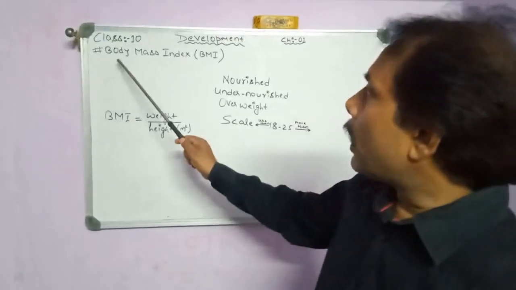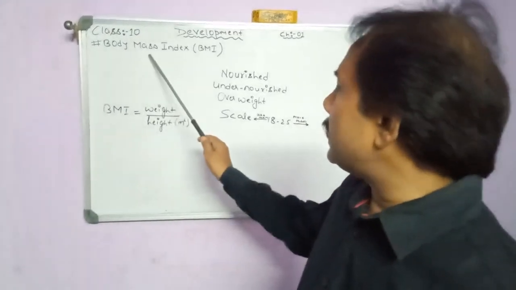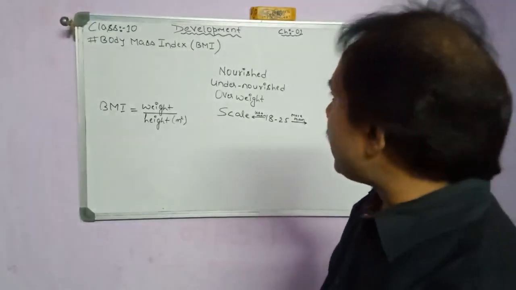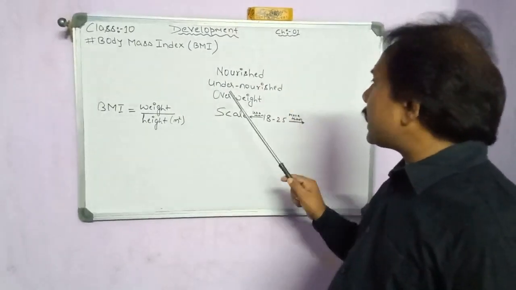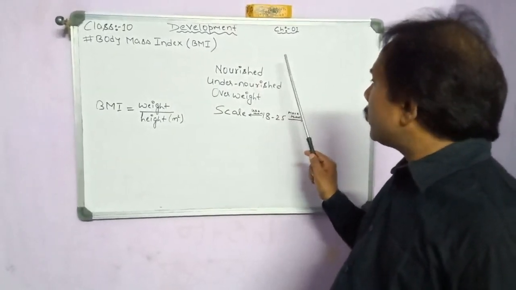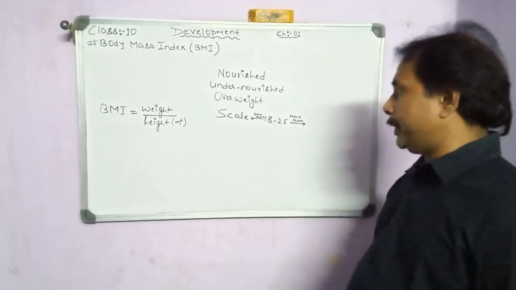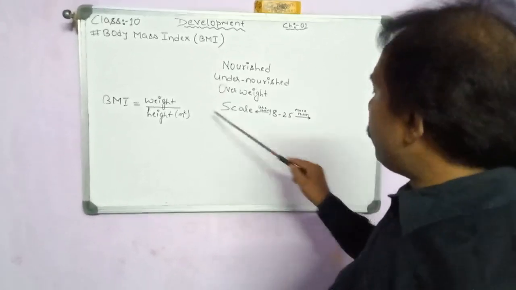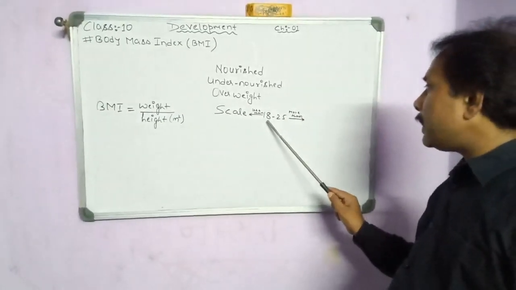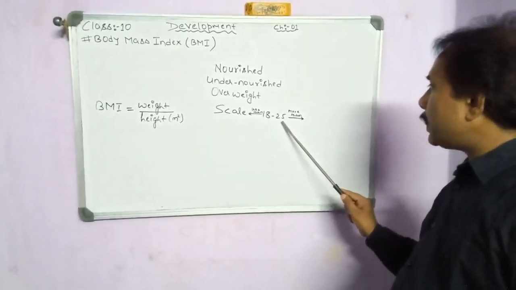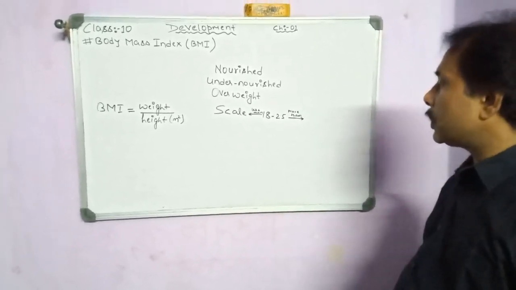So first, what is body mass index? Body mass index is that index which indicates whether the person is nourished, undernourished or overweight. If the value of body mass lies between 18 and 25, it means the person is nourished.